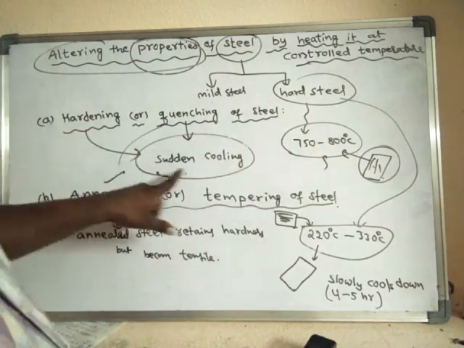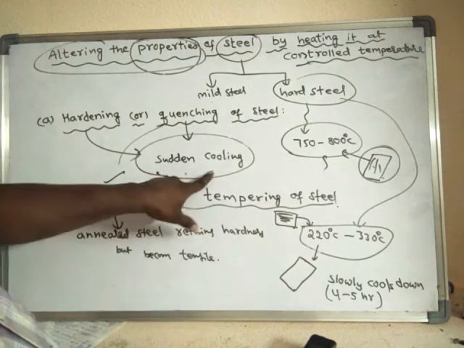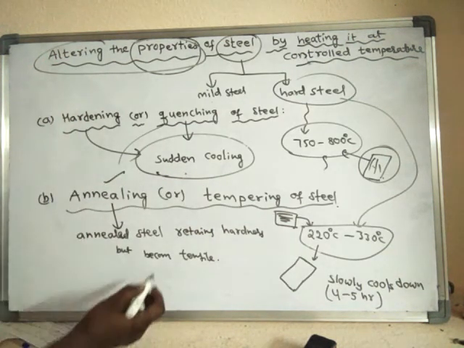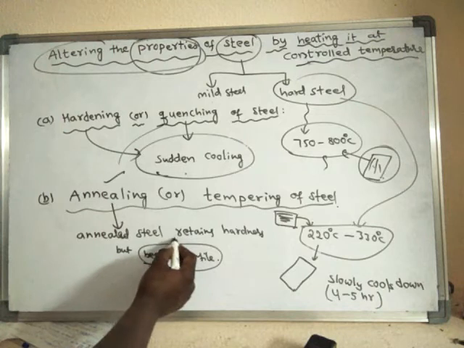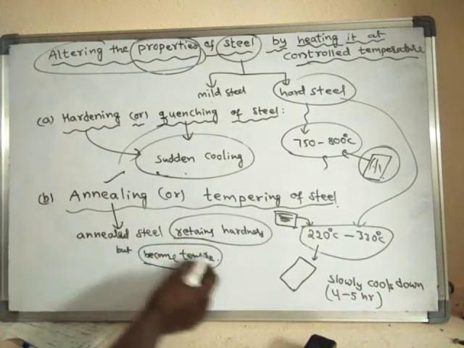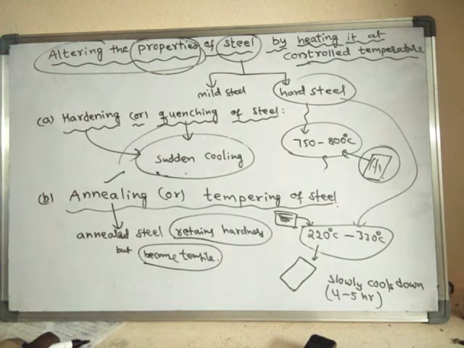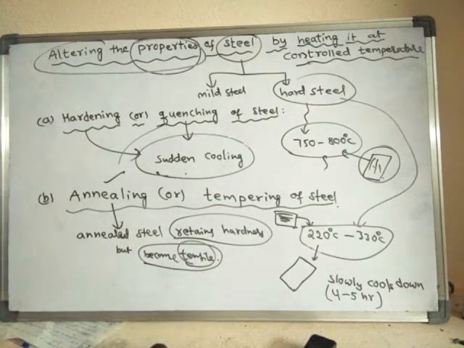Quenched steel also retains hardness, but it cannot withstand heavy loads. But with annealing it becomes tensile. It retains its hardness upon annealing and becomes tensile. What is the meaning of tensile? Tensile means it can withstand heavy loads, a lot of load at the same time, without breaking.